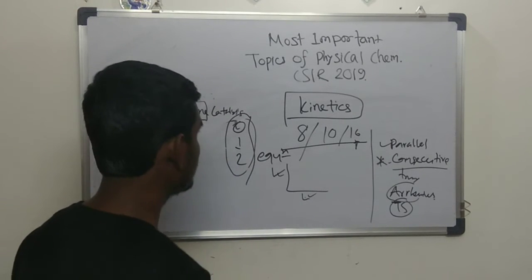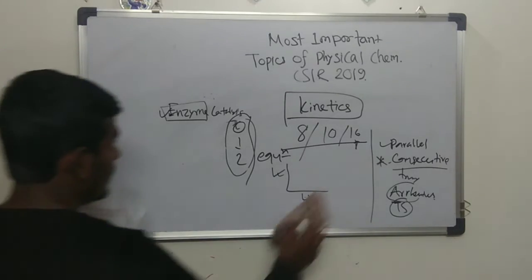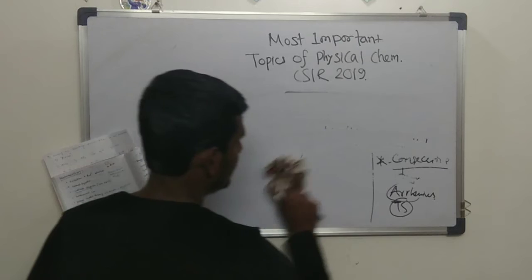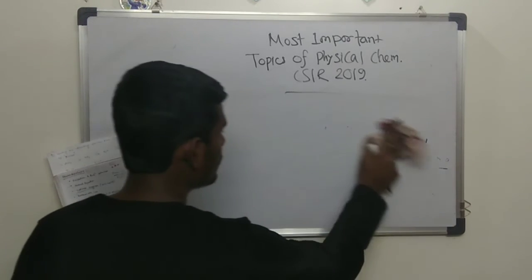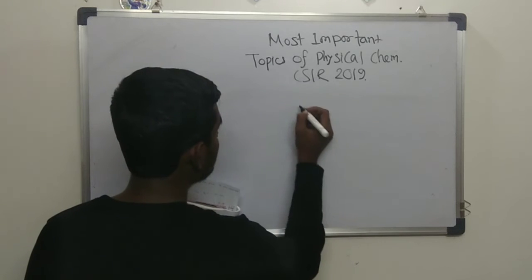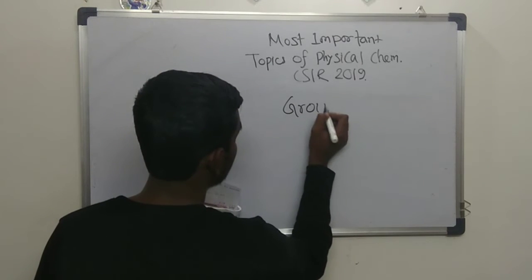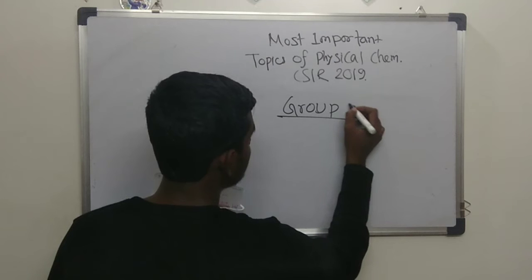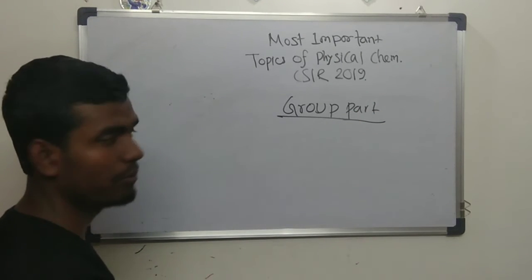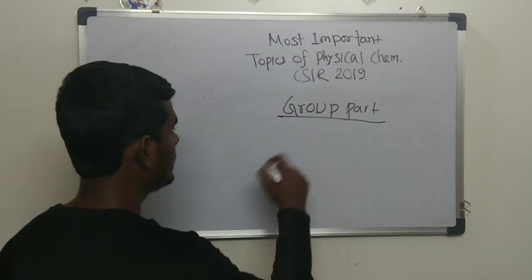Now let's come to the next point, a little bit in a hurry: group theory. In group theory, it is a little bit odd. Sometimes they ask questions worth too many marks, and sometimes they just don't give any question from group theory. But you can't neglect this part, because it involves some questions, basically simple plots, graphs, not graphs, tables.